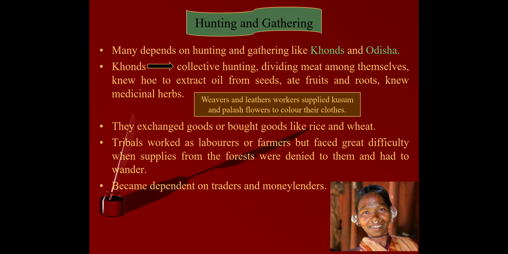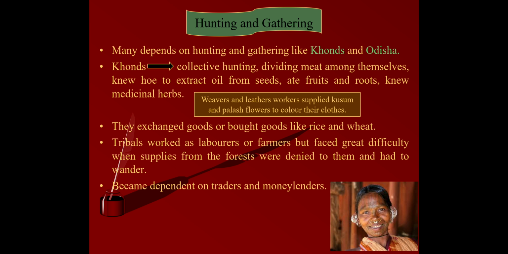Now tribal people often needed to buy and sell in order to get the goods that were not produced within the locality. Okay, the goods that were not available in the locality, they needed to buy or sell those goods. Now this led to their dependence on traders and moneylenders. For this purpose they became dependent on traders and moneylenders, and traders came around with things for sale and sold the goods at high prices to these tribal people.